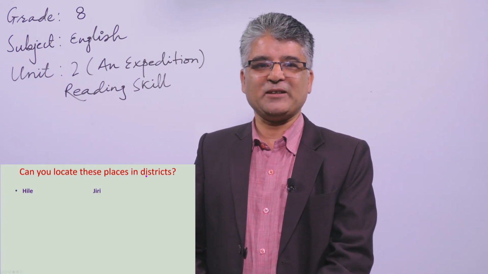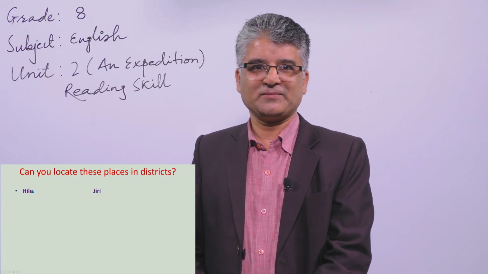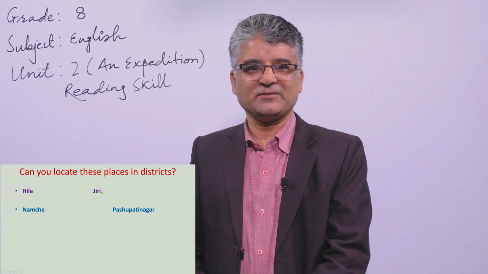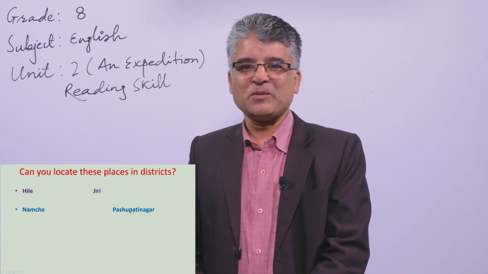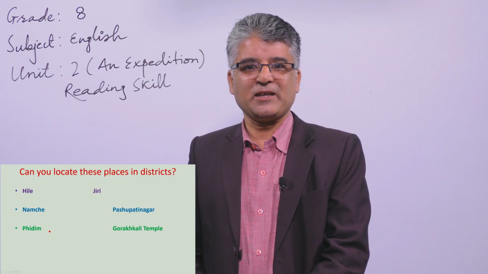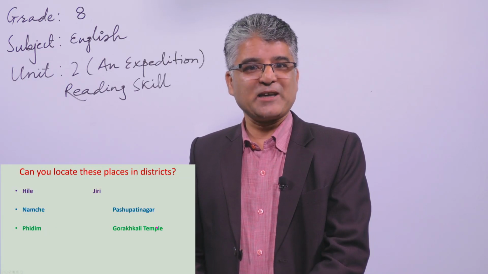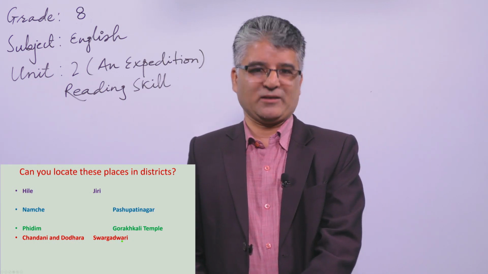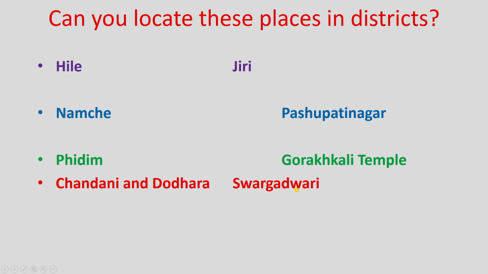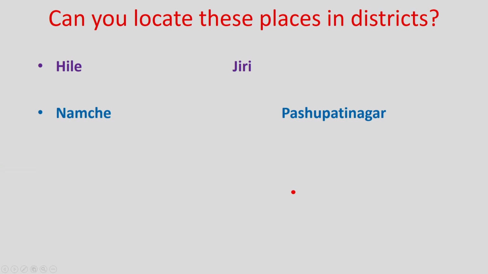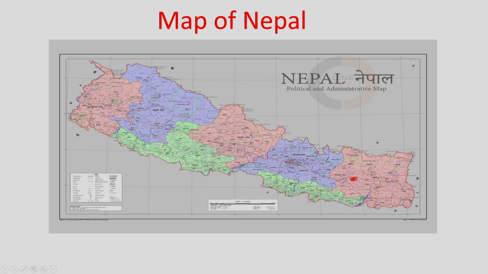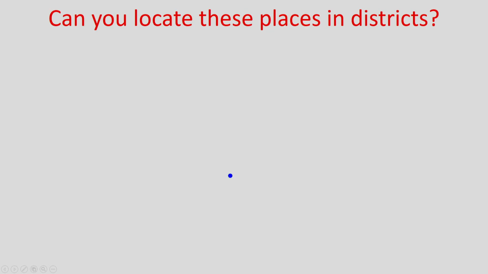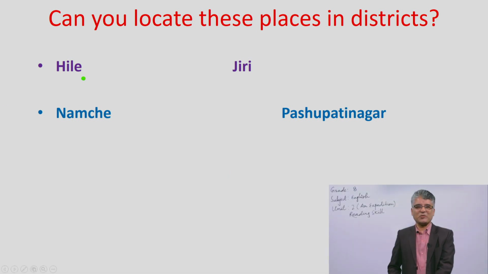So places are here: Hile, Jiri, Namche, Pasupatinagar, Fidim, Gorakhali temple, Chandani and Dodara, Swargadhari. Can you locate those places into the different districts of Nepal? Yes. Let's try. Hile, where is Hile? Where does it lie? In which district?